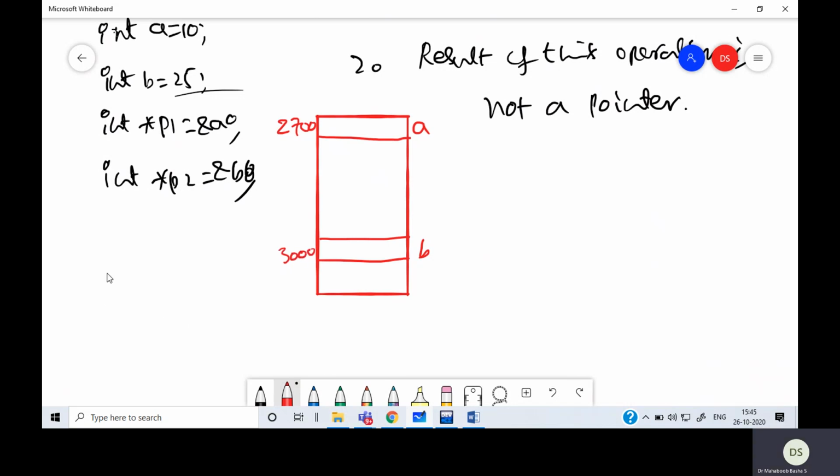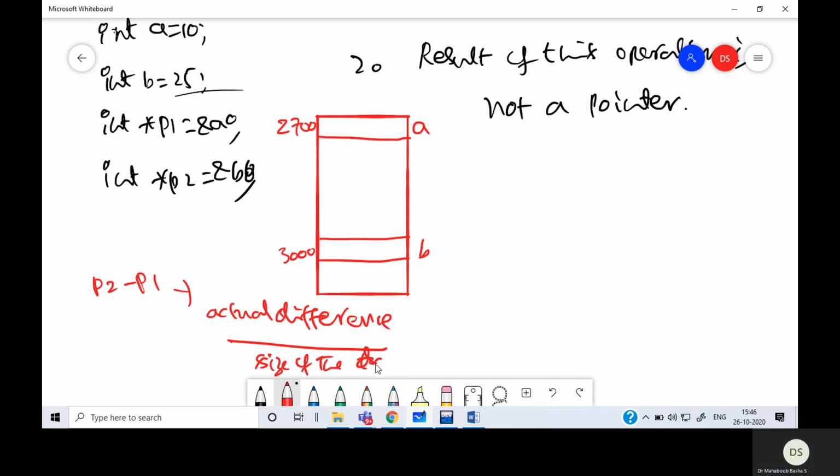Now, when I subtract P2 minus P1, it is in fact the actual difference. When you subtract like this, the result will be the actual difference divided by the size of the pointer's data type. The actual difference is 3000 minus 2700, which is 300.